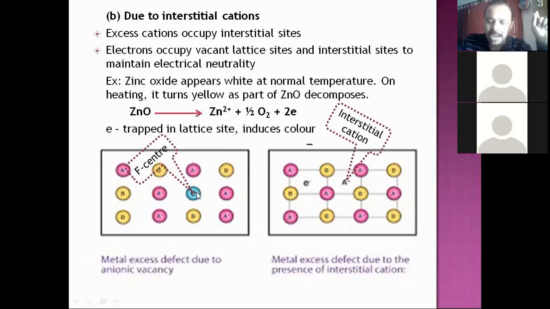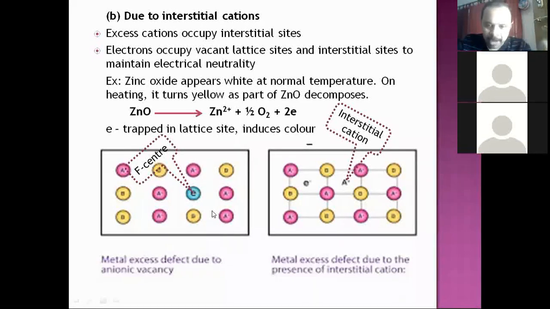So obviously it should be anionic vacancy. Electron is trapped there, so it is absent. Here, a cation is trapped in the void, so electron is there in the other void. So this is interstitial cation. In both the cases, cations are in excess, so it is metal excess defect.